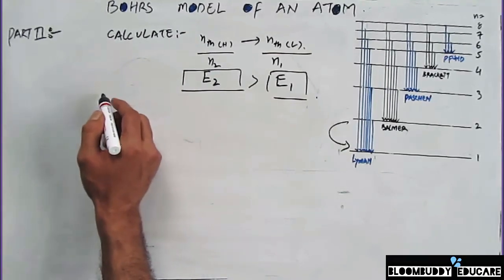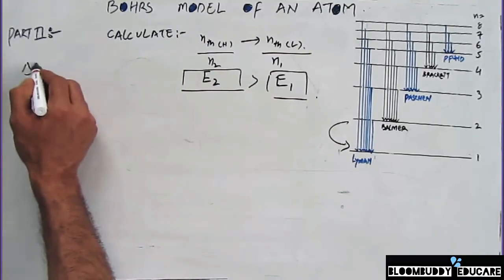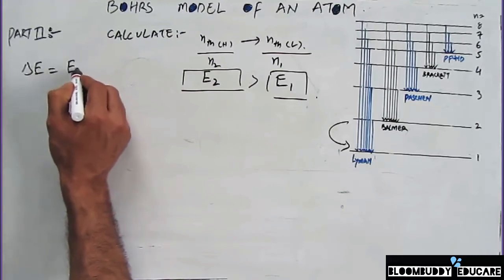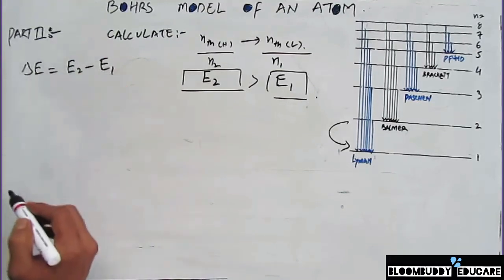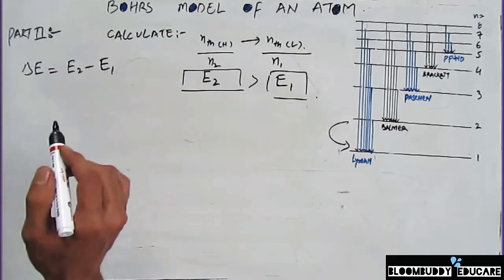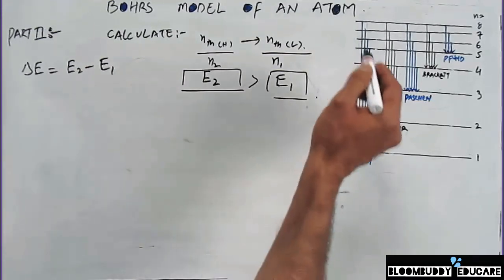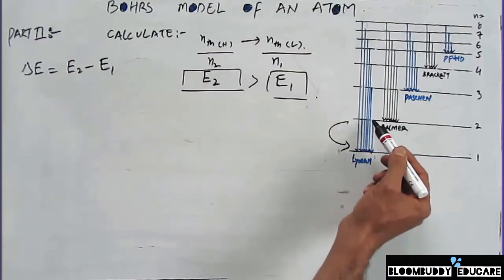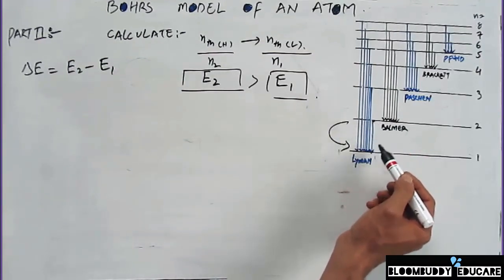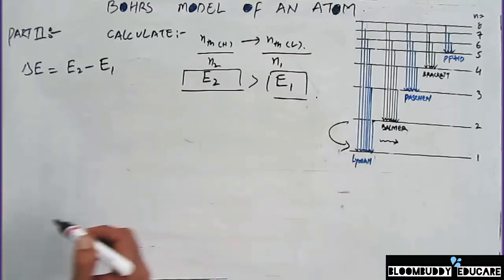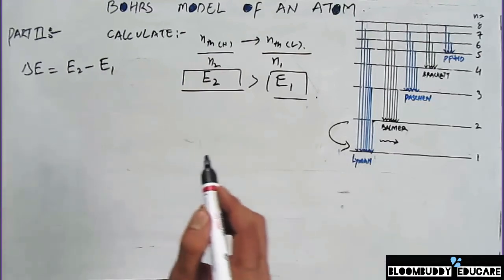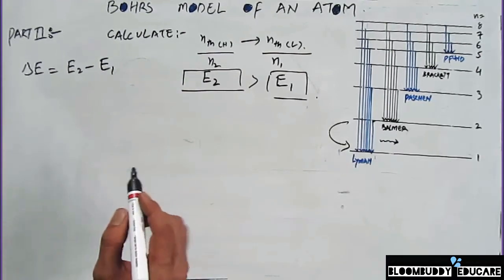Now the difference in energies is always going to be equal to E2 minus E1, right? Now if I calculate the frequency of the wavelength being emitted, if this electron comes from here to here, there is going to be an emission spectra or a spectral line.